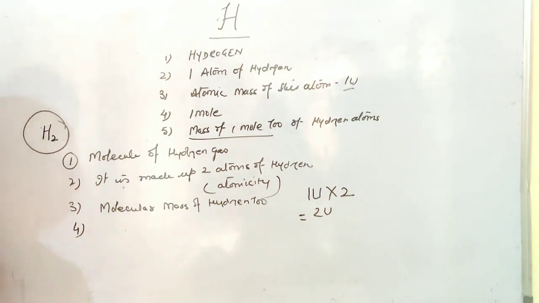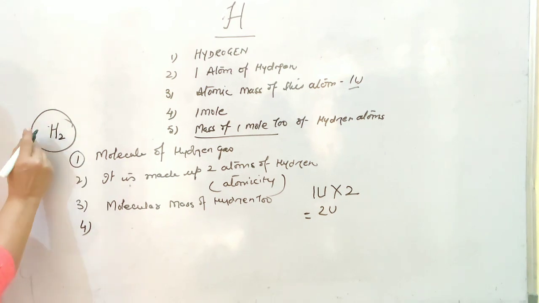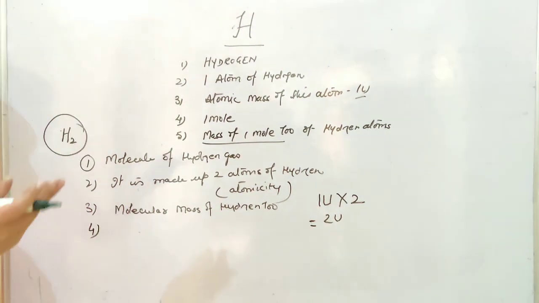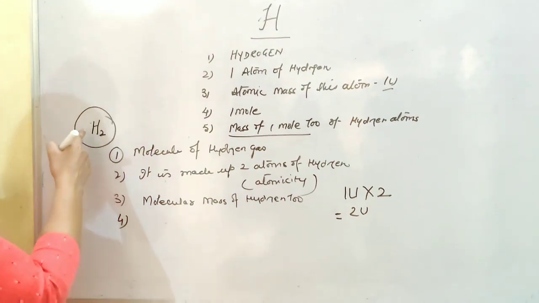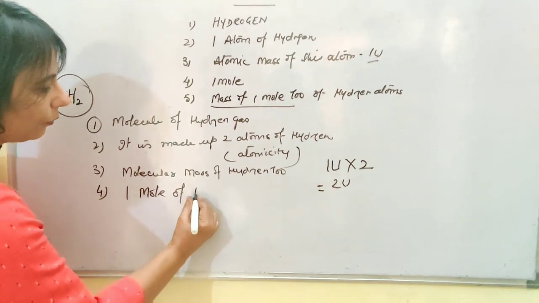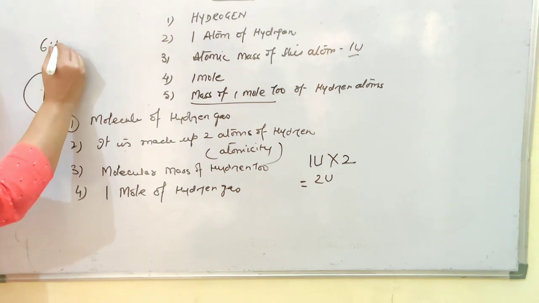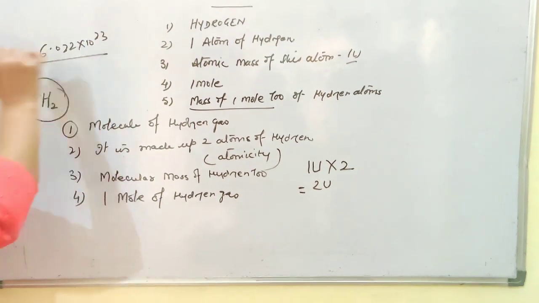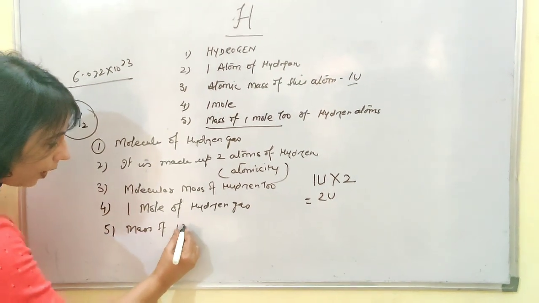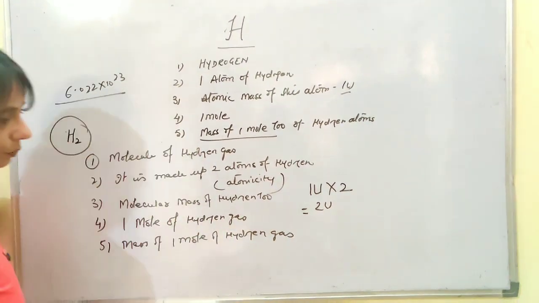Now what else could be calculated, because we have introduced the concept of the mole? Because nothing is written, you understood it could be 1 molecule, but it could also be 1 mole. If you are considering it 1 mole, that means it tells you about 1 mole of hydrogen gas. And you know 1 mole of hydrogen gas has so many molecules. Then it will let you know about the mass of 1 mole of hydrogen gas too.